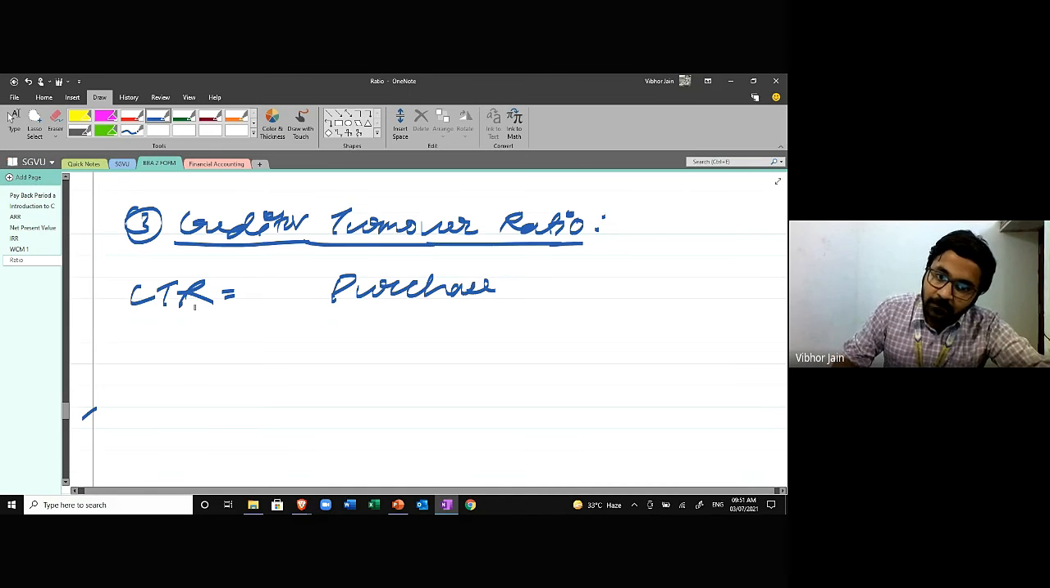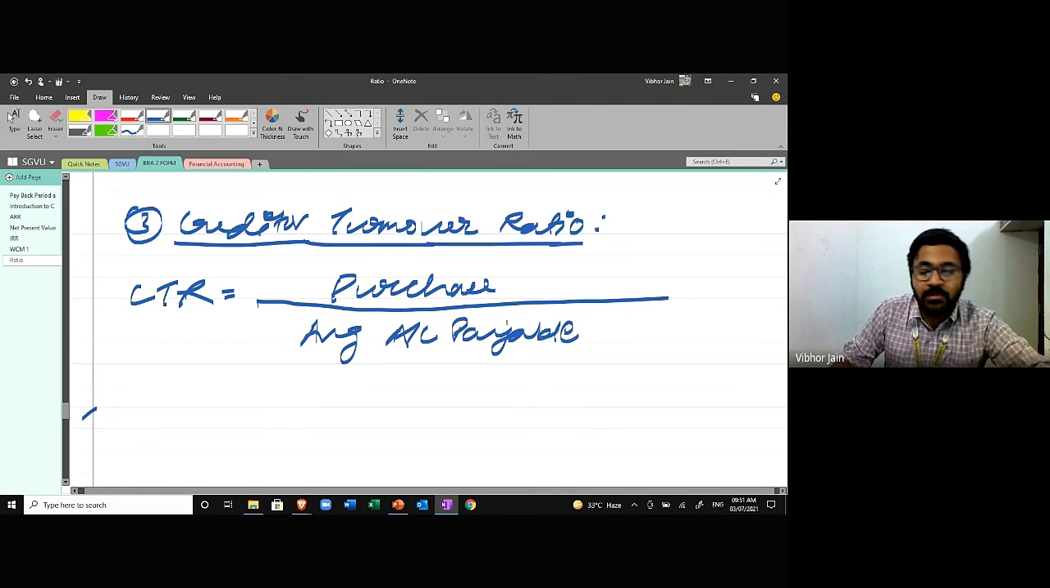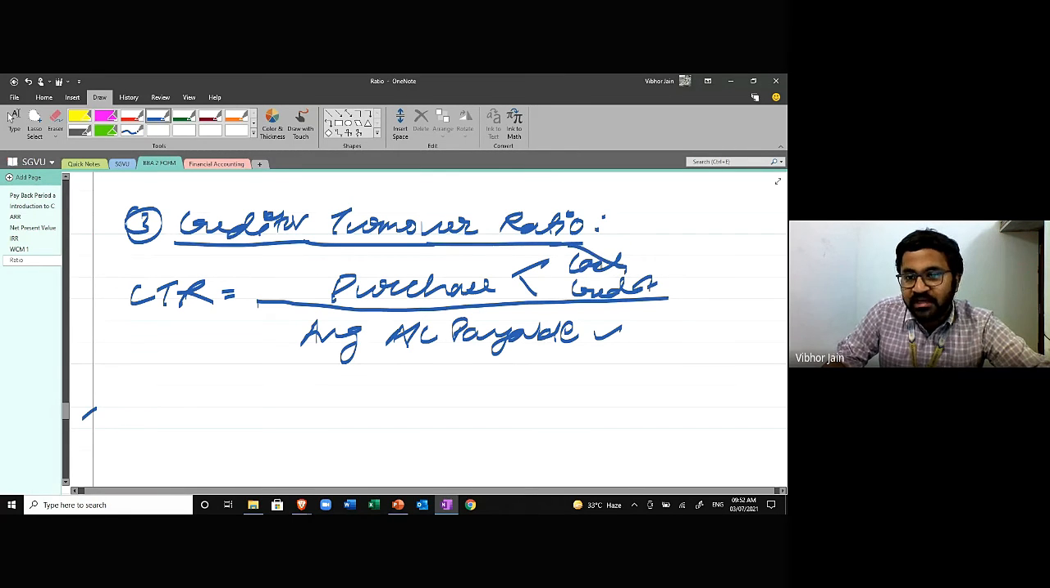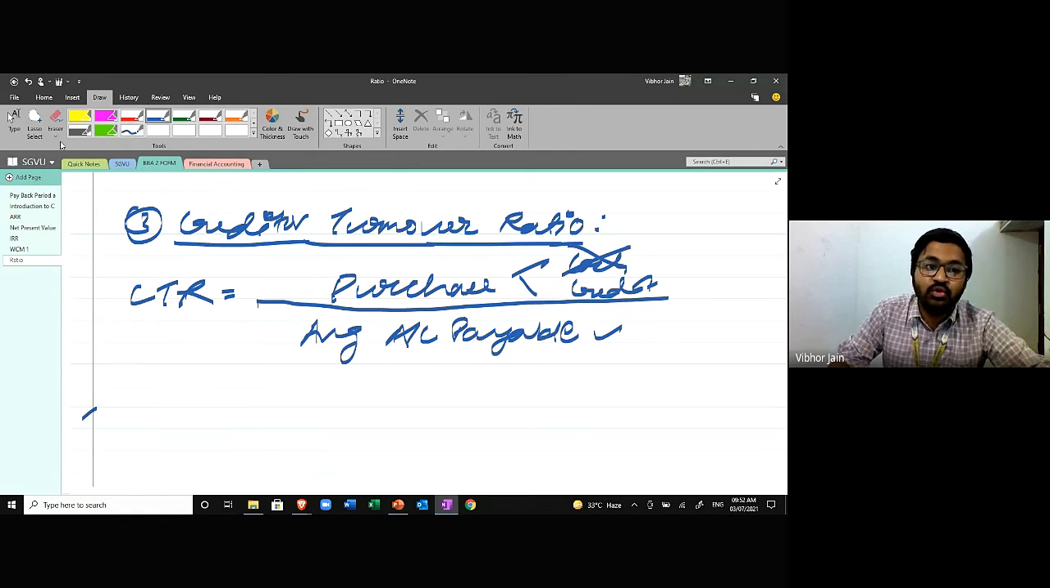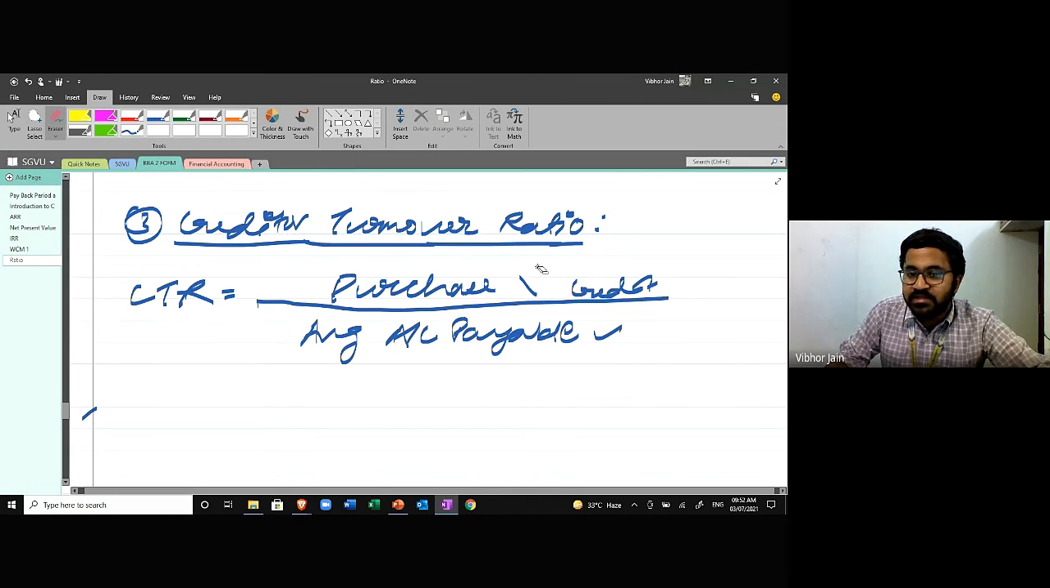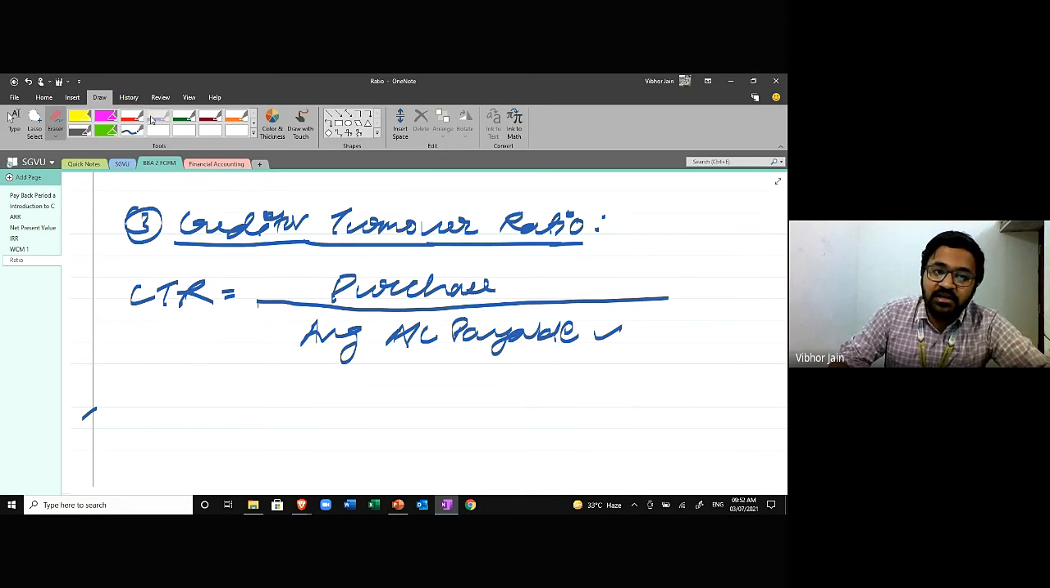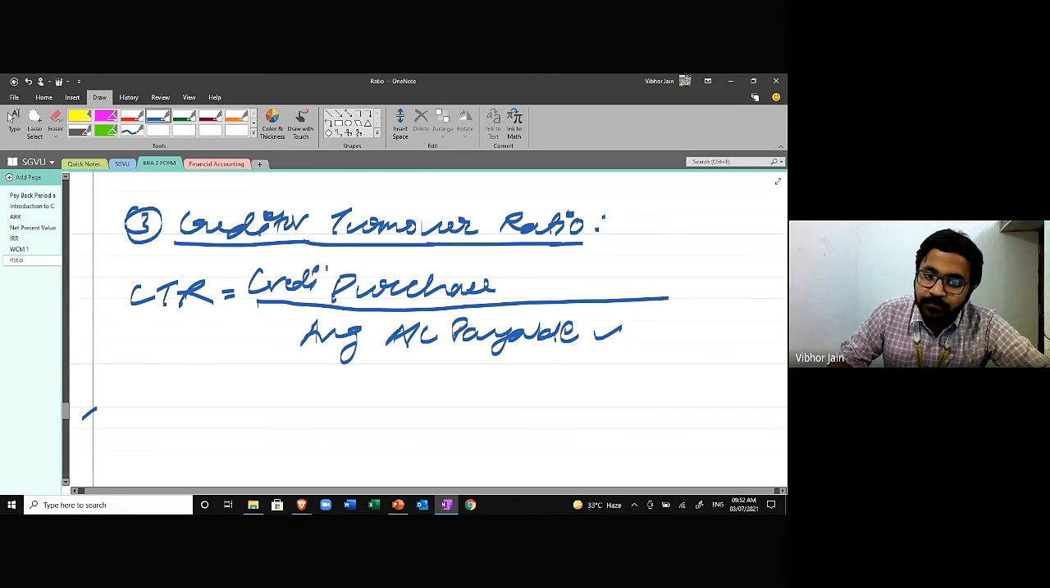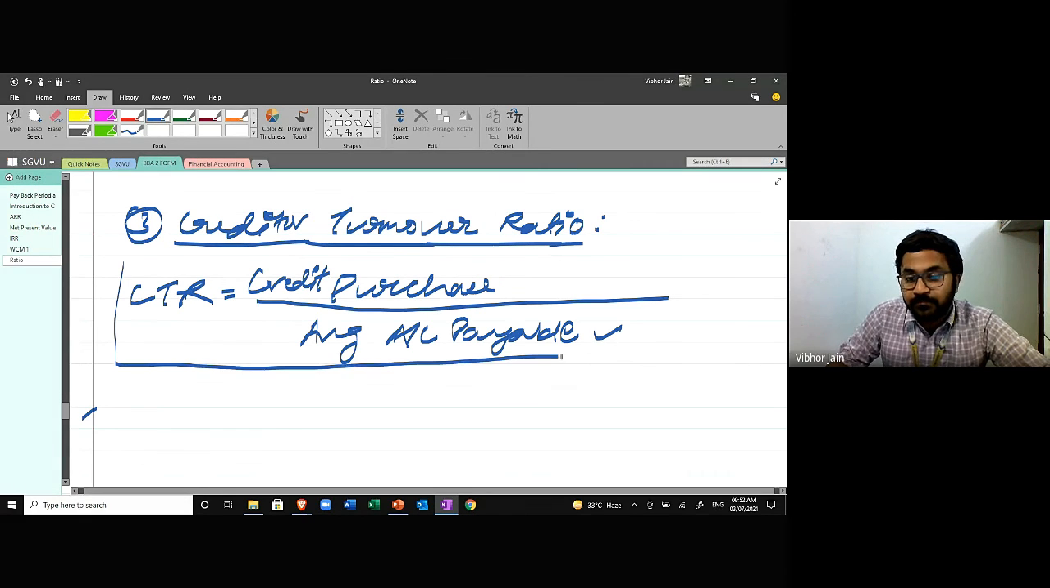Makes sense. Purchase upon same average account payable. Purchase upon average account payable. All right. Now this purchase can also be of two types: cash and credit. I'll not take cash purchase into account. Why? Because creditors do not arise in case of cash purchase. So I'll only take credit purchase.